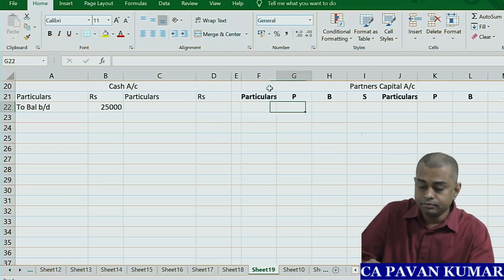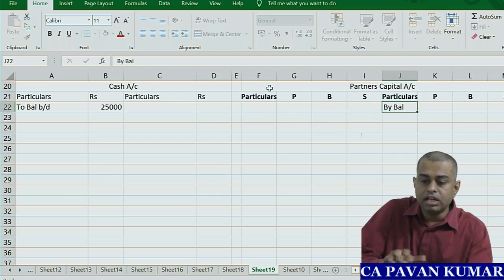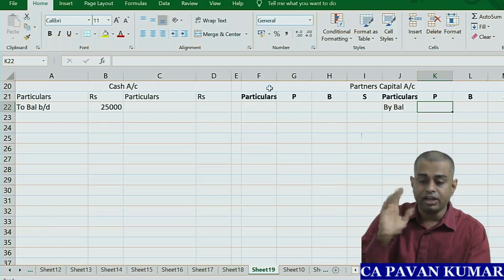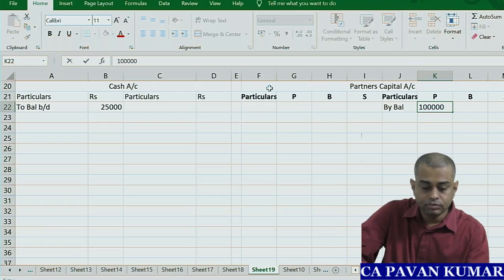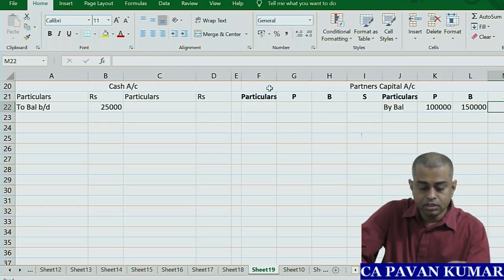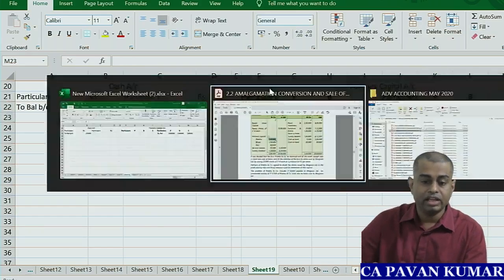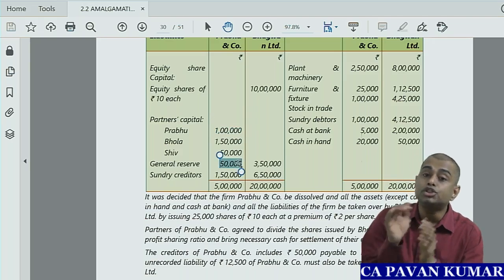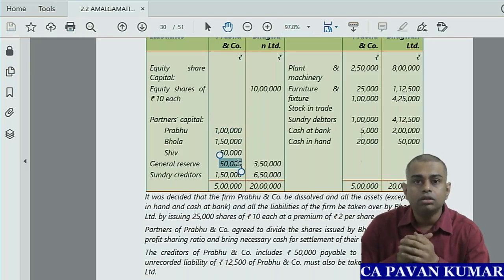So by balance. Partners capital shows credit balance, no? How much? 100, 150, 50. Okay, then reserves 50,000. The reserves also belong to partners only, no? General reserve, P&L, that also belongs to partners.